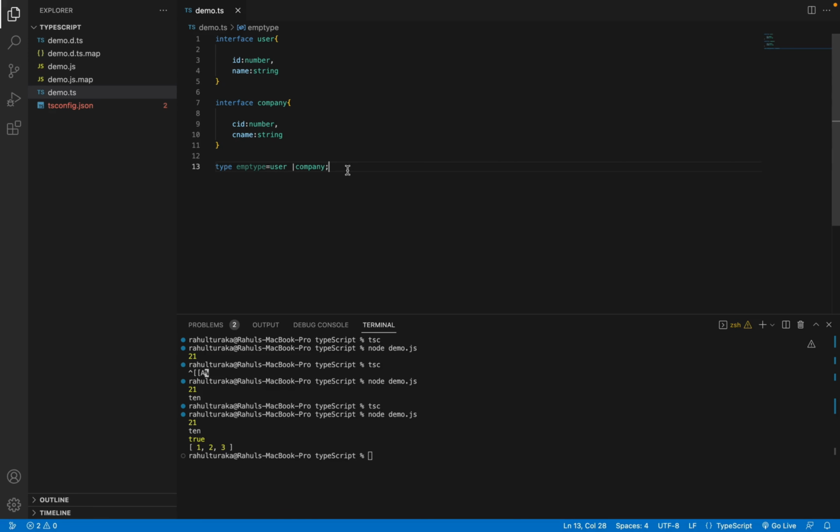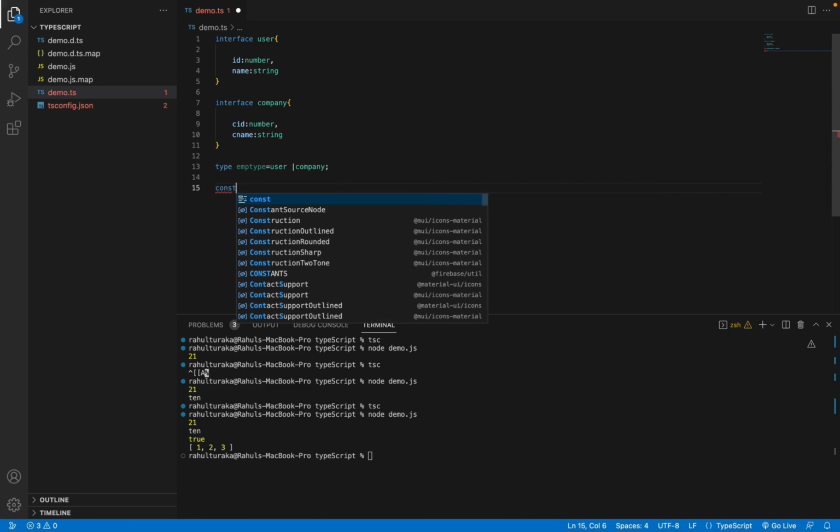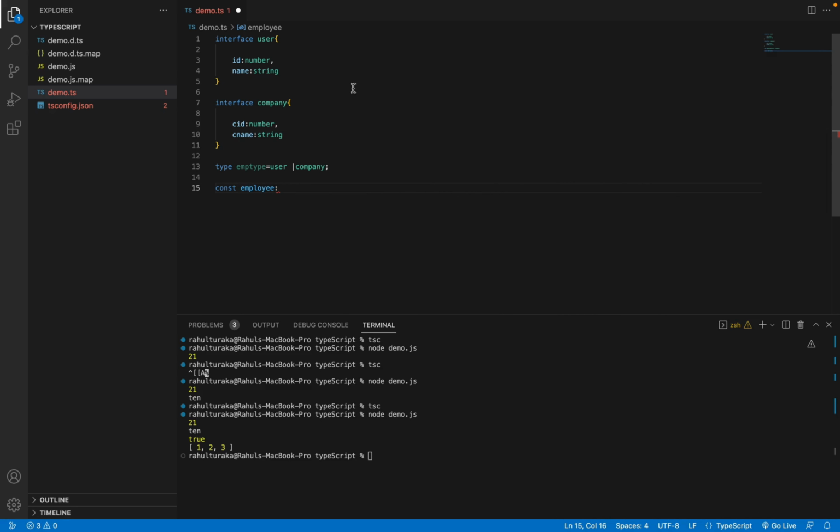So now there is no issue because I have considered the fields from the User, ID and name. Or, let's say I can take CID and CNAME. So now I am considering from the Company interface. So union means we have to consider the values of fields from either one of these two interfaces, either the User interface or the Company interface. It's not like we can take ID from User and CNAME from Company. It won't allow that. Both fields should be from one interface. So now if I give CID, it works. So this is for union.